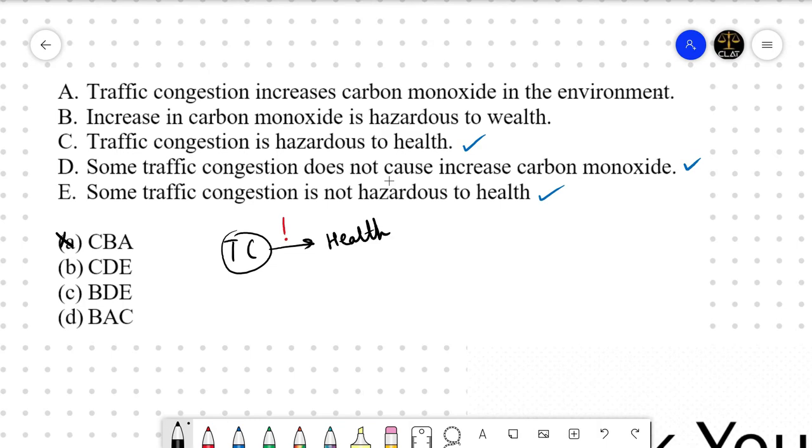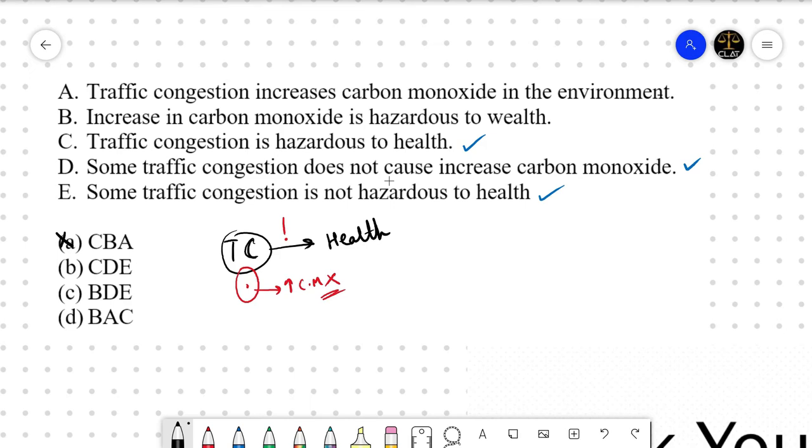D says some traffic congestion does not increase carbon monoxide. At least one traffic congestion does not increase carbon monoxide. This is not true, right? This is not true is said by the statement. At least some traffic congestion does not increase carbon monoxide.